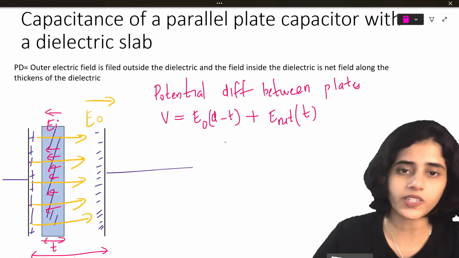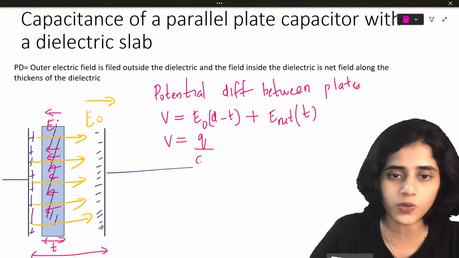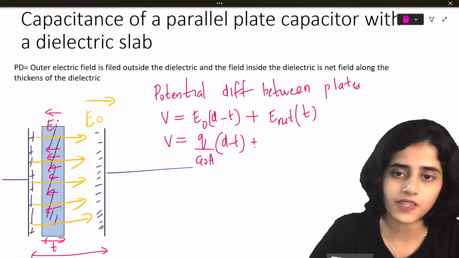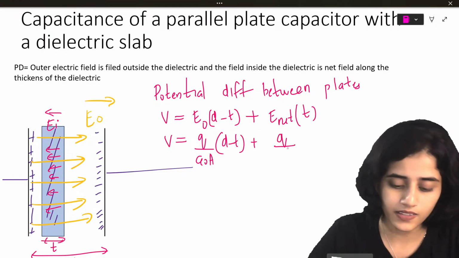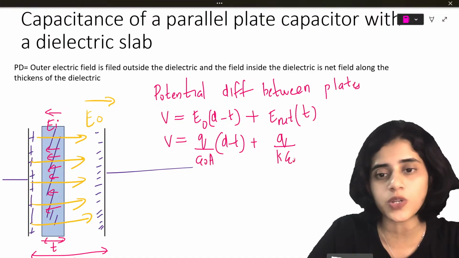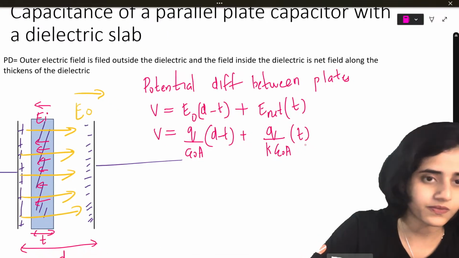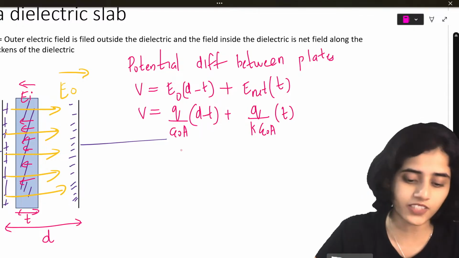Okay. Now let's do it. V is equal to E naught, which we already know is Q divided by epsilon naught A, times D minus T, plus the net electric field, which is Q divided by K epsilon naught A, times T. Why Q by K? Because there is a dielectric.